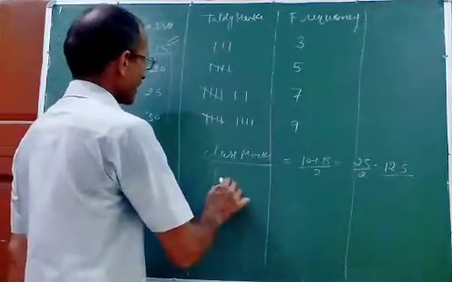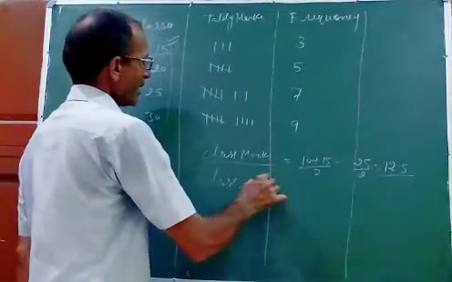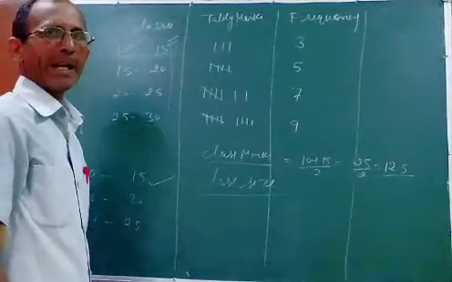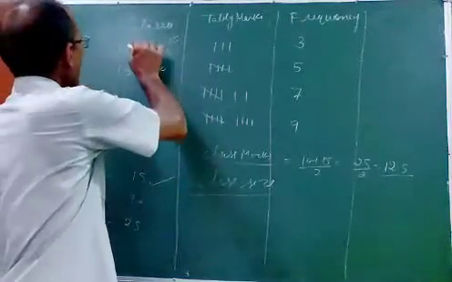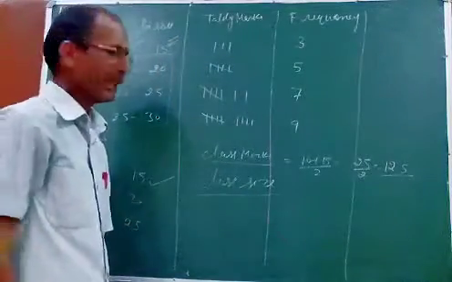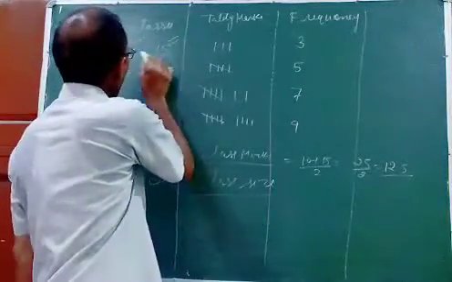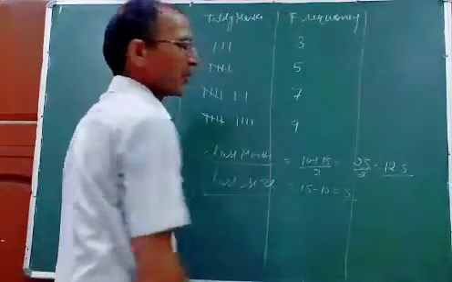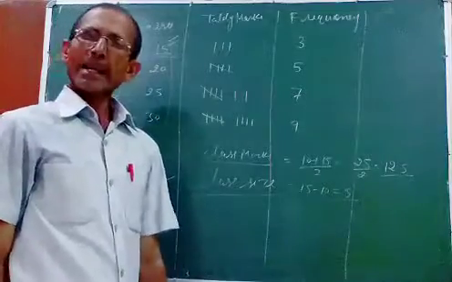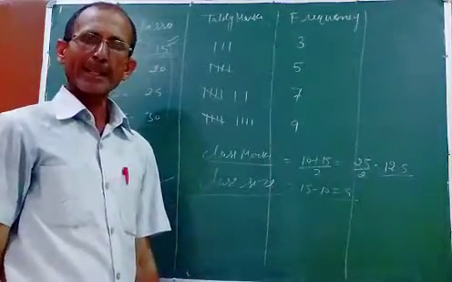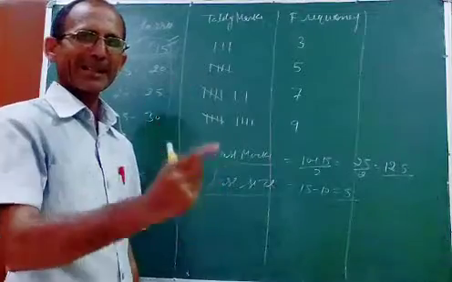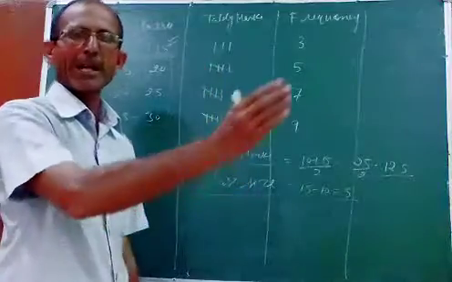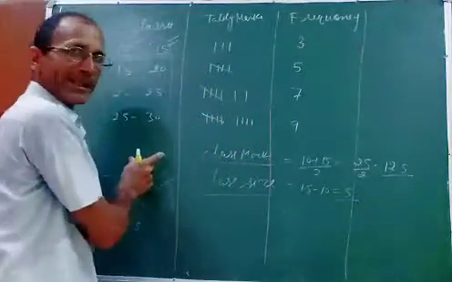Next is class size. What is class size? The difference between lower and upper limit. Lower is 10 and upper is 15, so the difference between upper and lower is 15 minus 10, which is equal to 5. This is called class size. I told you about classes. What are classes? The groups in which the data are arranged according to a system. So these are the classes.